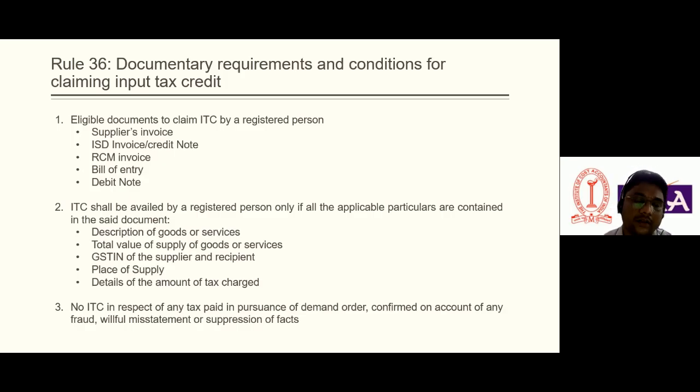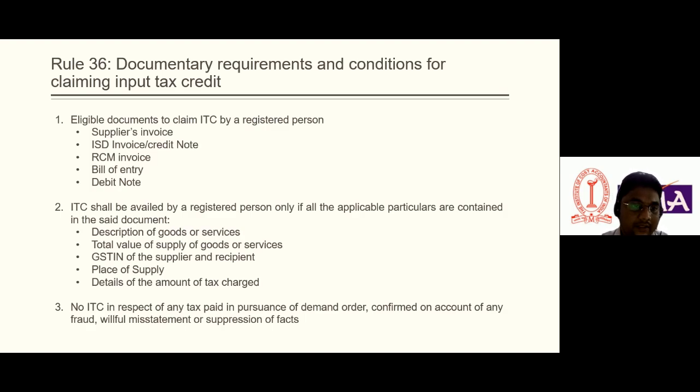For example, as I told you, the registered recipient should have possession of a tax invoice. So what are the eligible documents? The list of documents is mentioned in Rule 36: supplier invoice, ISD invoice, RCM invoice, self-invoicing, bill of entry at the time of import of goods, and the debit note. For example, if he has missing details in the supply invoice, he can also raise a debit note.